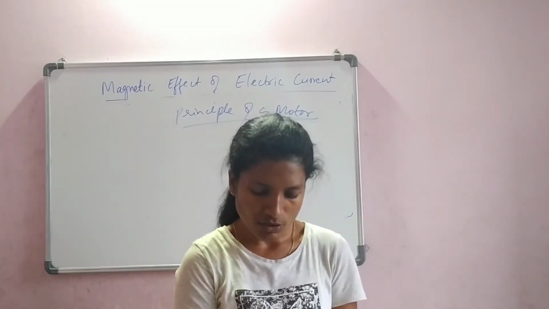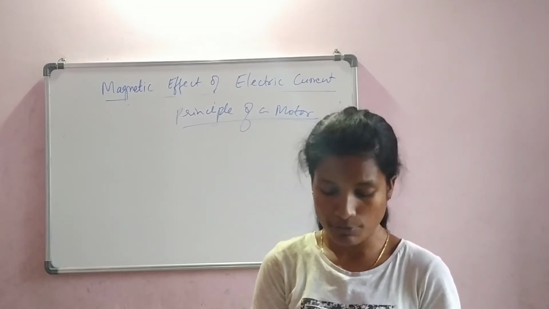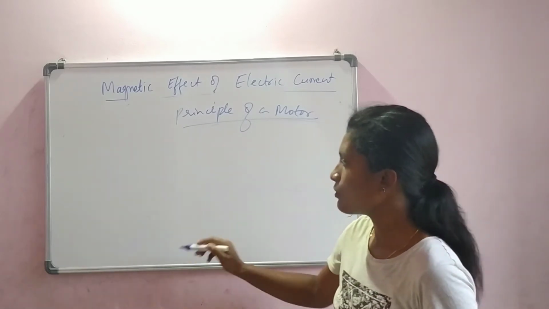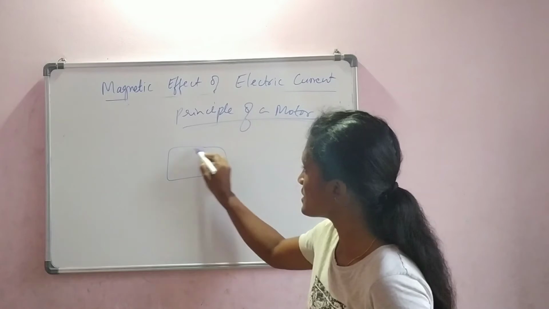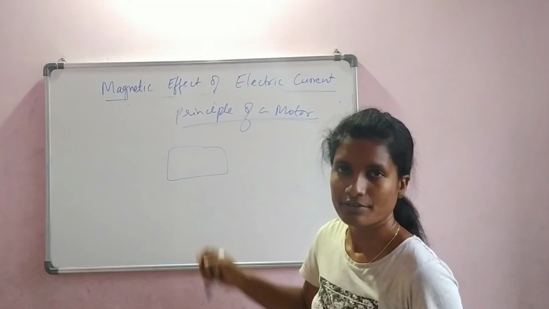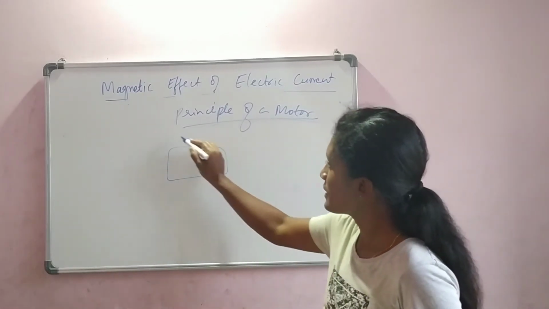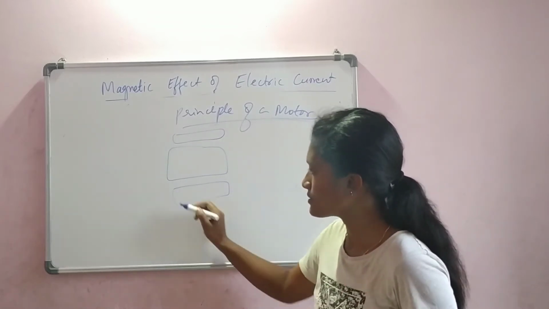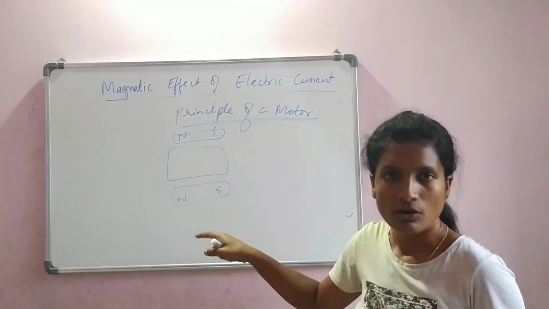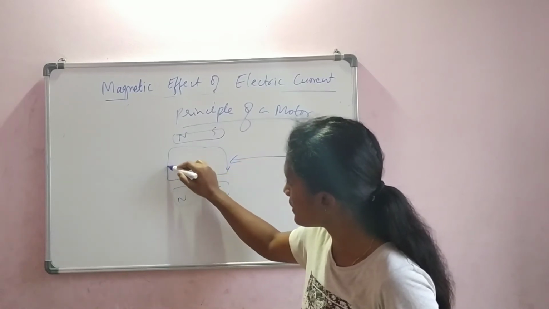A motor works on the principle that when a rectangular coil is placed in a magnetic field and current is passed through it, the force acts on the coil to make it rotate continuously. What is it? This is a rectangle, a rectangular coil. Coil means this is made up of a wire. We take a long wire and bend it as a rectangle. Now, keep that in the middle of two magnets. So there are two magnets and there is a coil. Now supply electricity. Let us say the electricity goes like this.